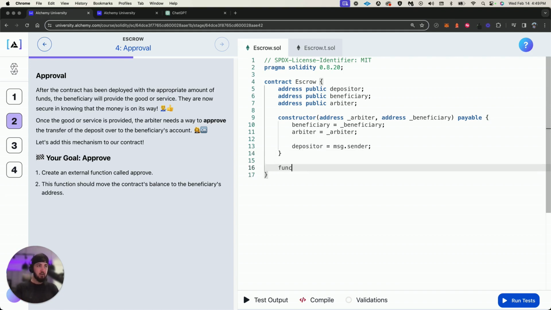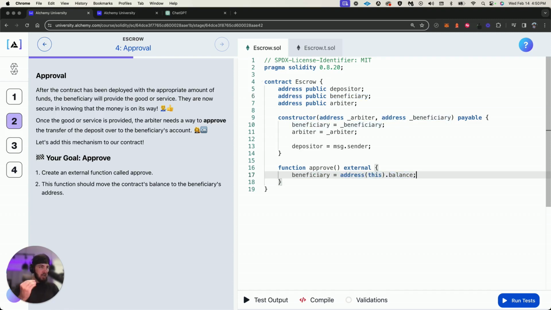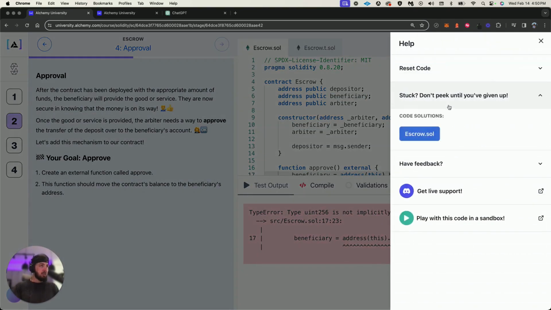So function approve. It's going to be an external function, and this function should move the contract's balance. So address(this).balance, I believe. That's the balance on this contract that is going to get moved to the beneficiary's address, right? So how do we do this? Is it just beneficiary equals? No, that's going to overwrite the beneficiary storage variable. Do we have access to everybody's balance? Is that a thing? All right, let's peek at the thing.